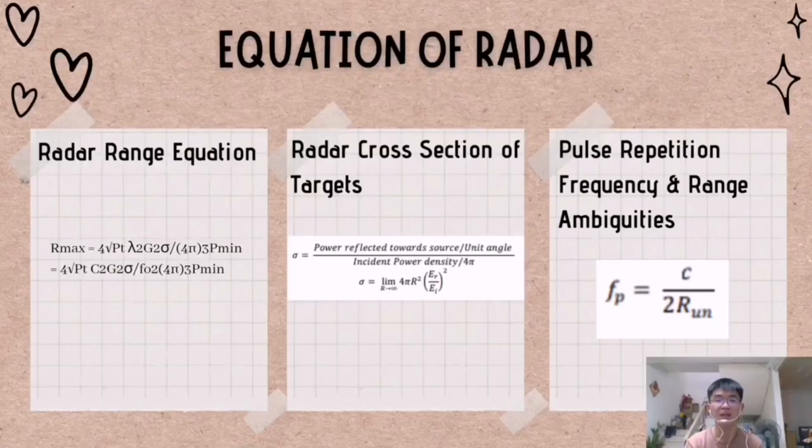And the second one, radar cross-section of targets. Radar cross-section is defined as the ratio of its effective isotropic scattered power to the incident power density. The radar cross-section depends on the characteristic dimensions of the object compared to the radar wavelength. And the last one, pulse repetition frequency and range ambiguities. Range ambiguity is a technique used with medium pulse repetition frequency radar to obtain range information for distances that exceed the distance between transmit pulses.